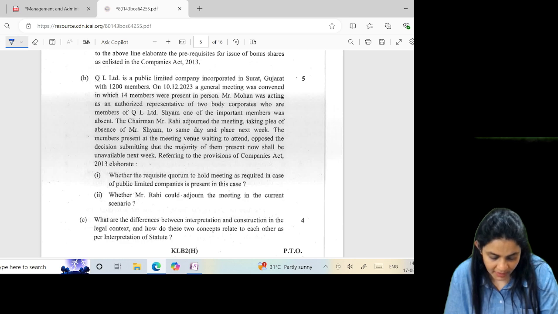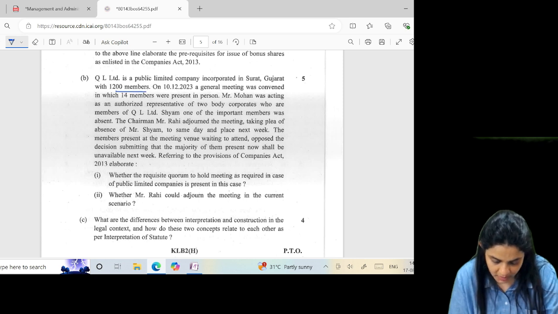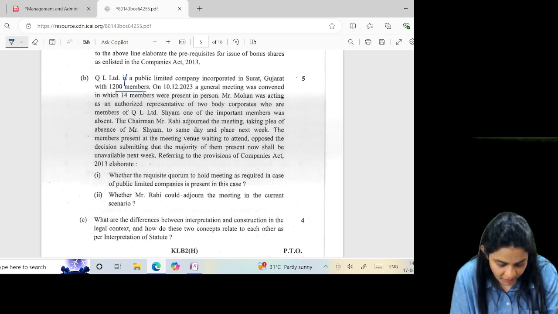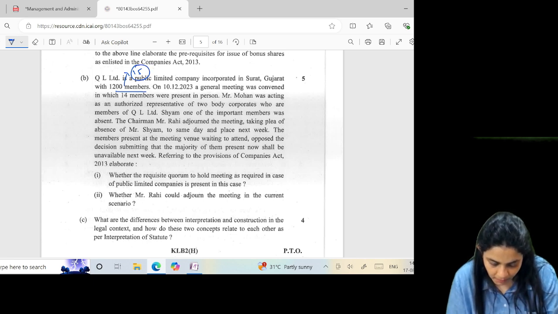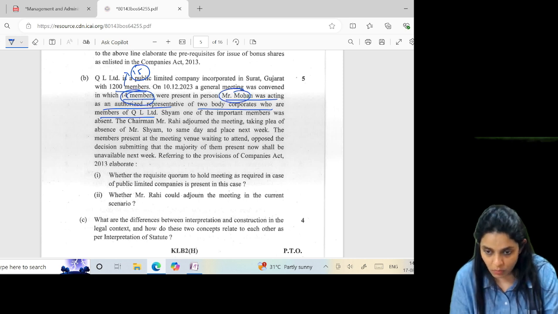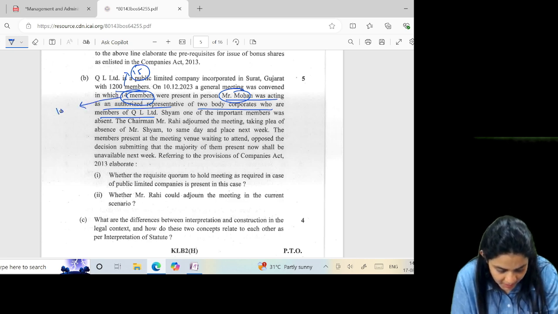QL Limited is a public limited company incorporated in Surat, Gujarat with 1200 members. 1200 members means I need the presence of 15 members. A meeting was convened in which 14 members were present in person. Mr. Mohan was acting as an authorized representative of two body corporates who are members of QL Limited. So that means 14 members were present, assuming Mr. Mohan was one of them. So Mr. Mohan will be counted as two. So how many are present?